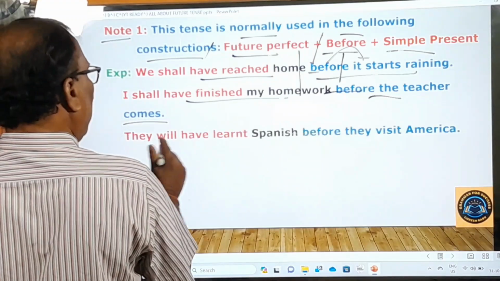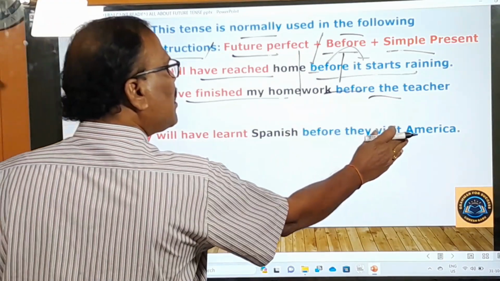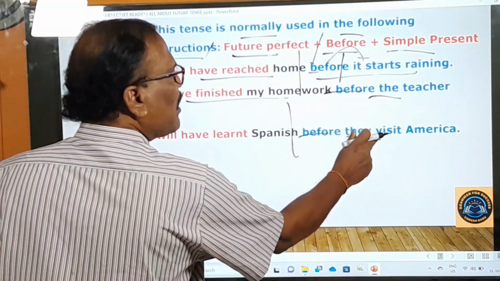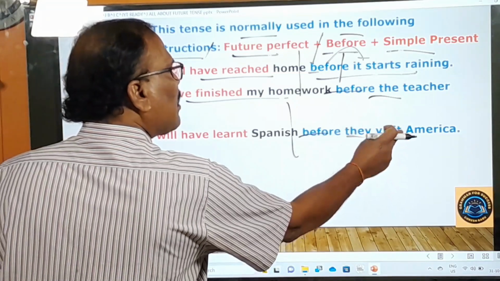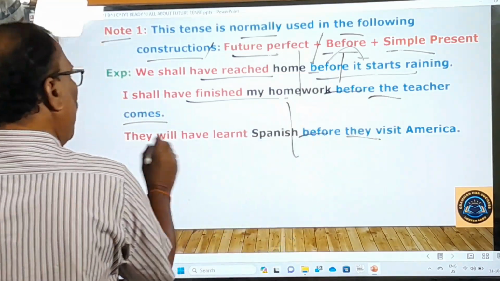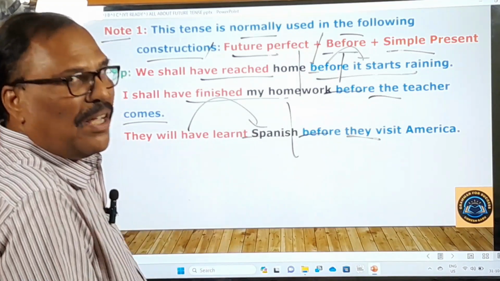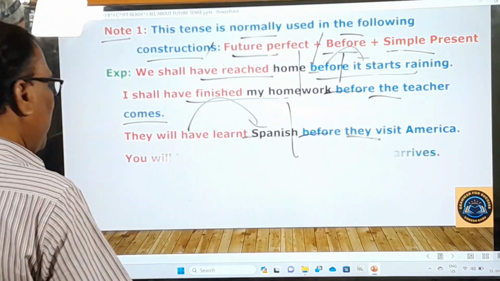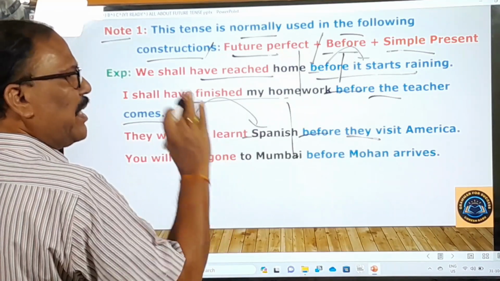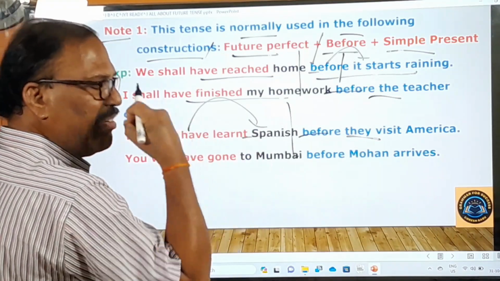One more example. They will have learned Spanish before they visit America. Before plus simple present. వారు అమెరికా సందర్శించక ముందే వాళ్ళు they will have learned Spanish. వాళ్ళు స్పానిష్ నేర్చుకొని ఉంటారు. How nice the meaning is, right? Okay, with the meaning you have to practice, please. Your English will be strengthened and invigorated.